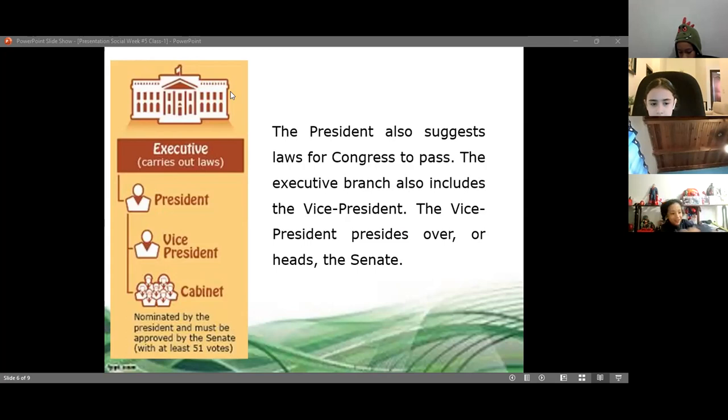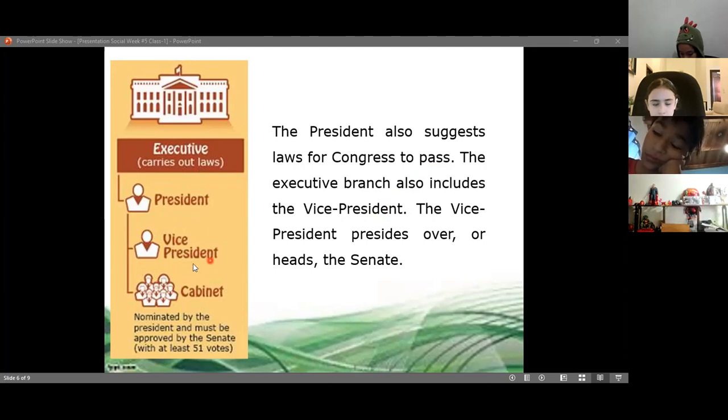Thank you so much. So it says the president also suggests laws for the Congress. Remember, the Congress is what makes the laws. The laws tell all the people how to behave, and also how to deal with other countries. But the president can also suggest a law that we can approve. So the Congress is going to analyze the law that the president is suggesting to see if it's going to work or not. And it says also the vice president.